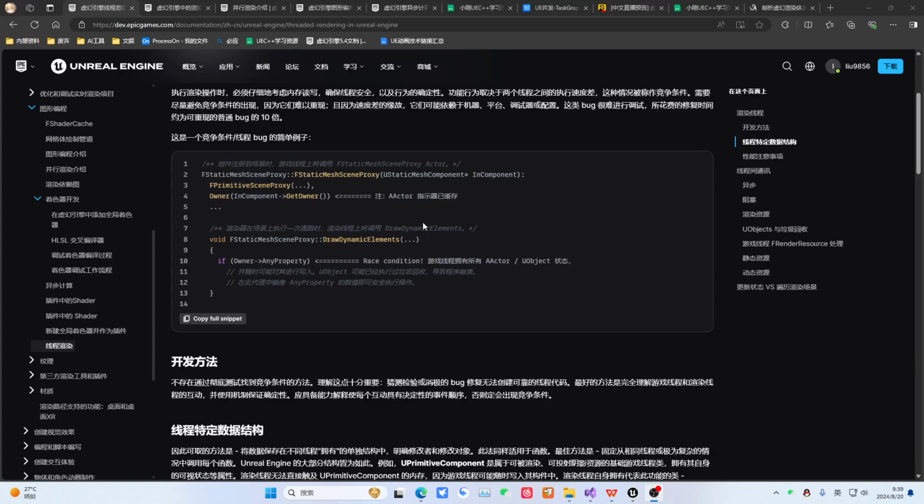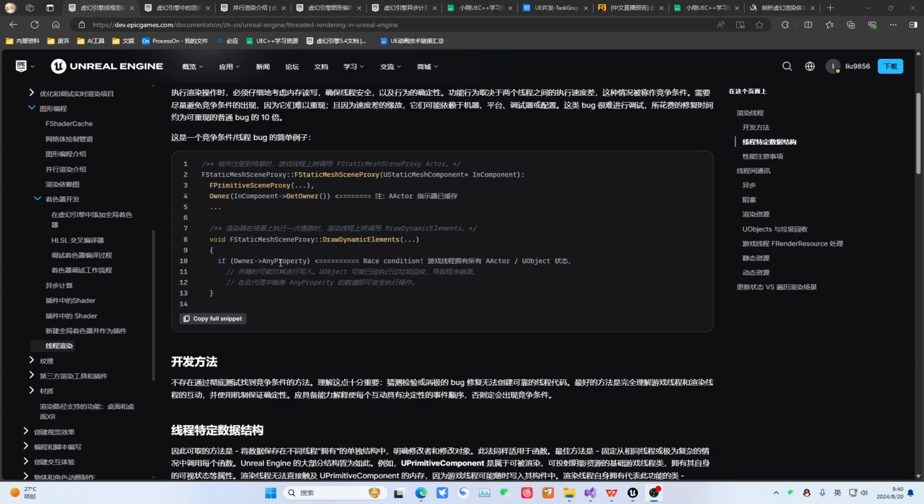This example is about when the primitive component is registered to the scene. Then the game thread will call this method to perform a relevance registration. It will cache its own actor pointer. Then, when the renderer is rendering in a single rendering process, the rendering thread needs to call this dynamic element, the element used for drawing.